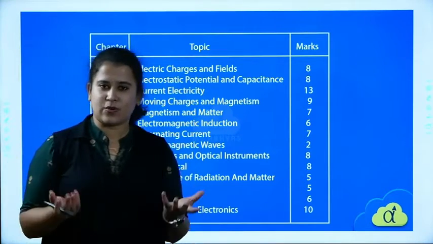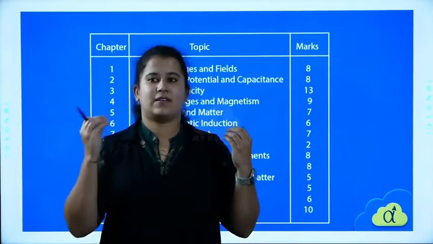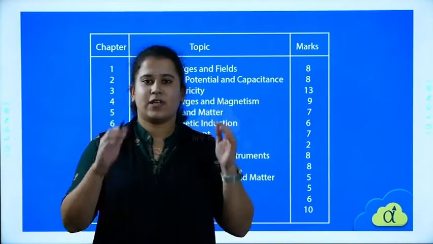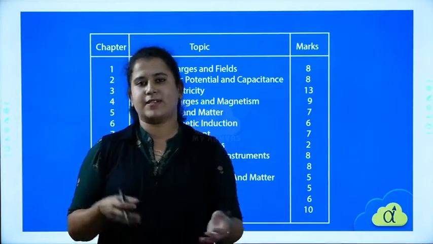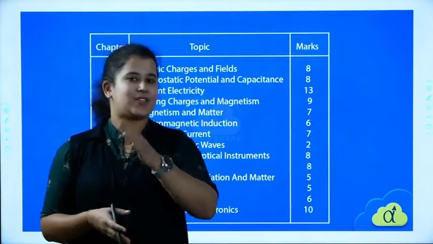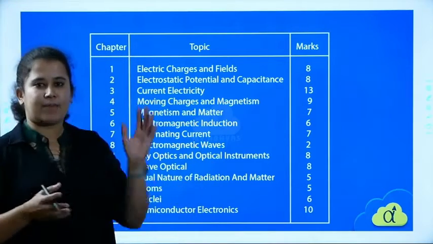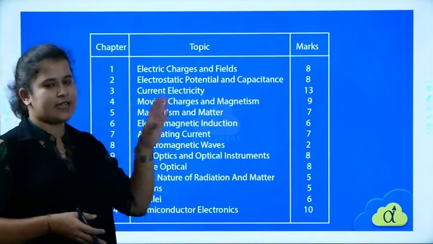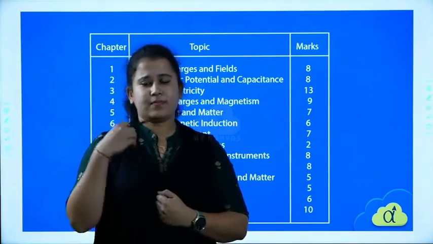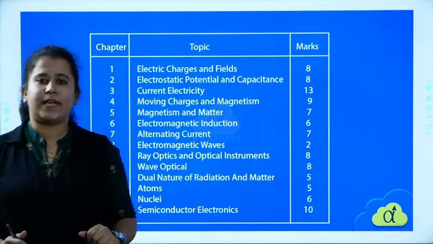After that, we know there was a well-known scientist, Michael Faraday, who had the idea of combining electric fields and the magnetic field, and gave out a new branch in physics, that was electromagnetism. Based on that, we have the sixth chapter, electromagnetic induction, and similarly the applications such as alternating current and electromagnetic waves. After that, we completely focus on light rays, whether light behaves as a particle or as a wave.